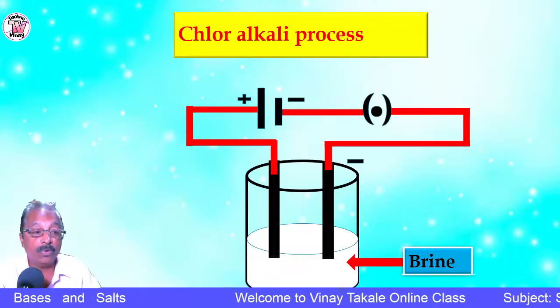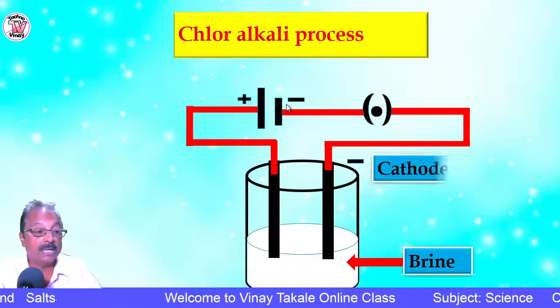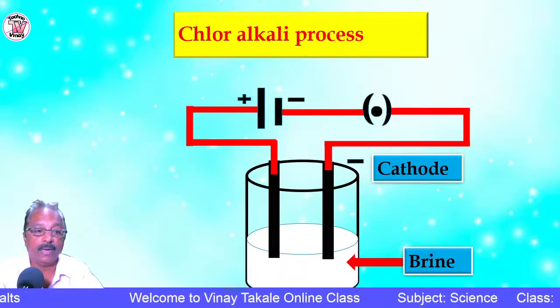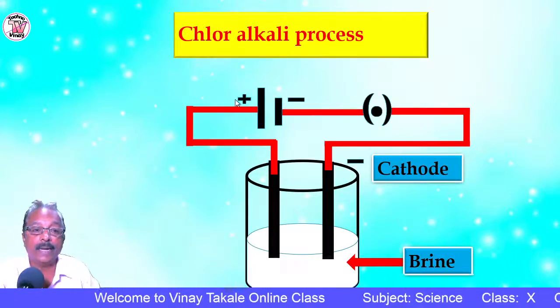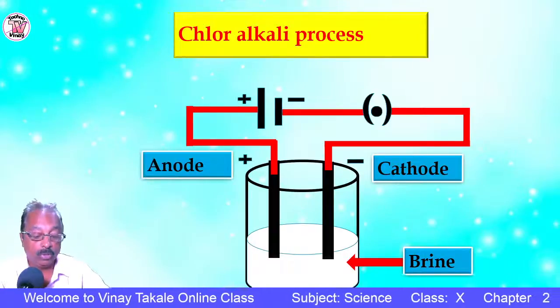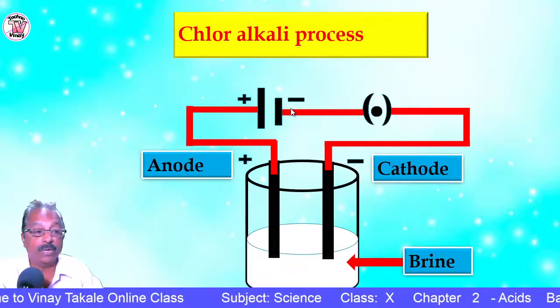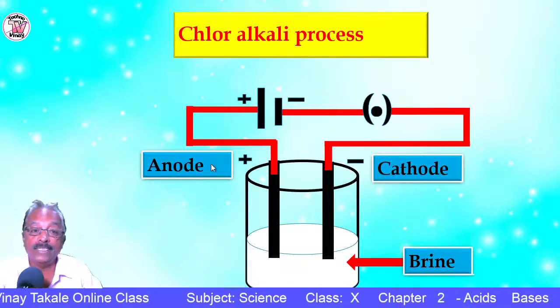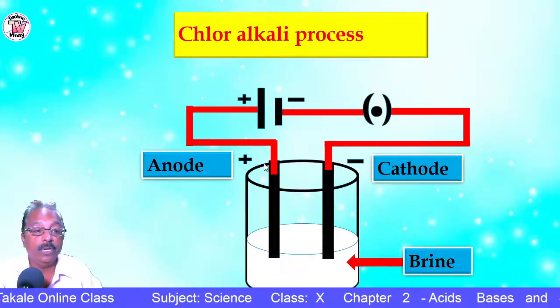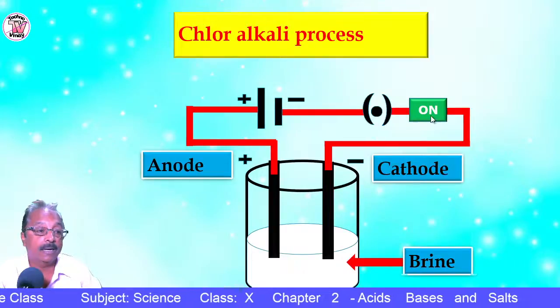This electrode is connected to the negative terminal of a battery, so it is known as cathode. And this electrode is connected to the positive terminal of a battery, so it is known as anode. So there are two electrodes, cathode and anode. Cathode is negative and anode is positive. Follow, no? Now you have to pass the electric current.